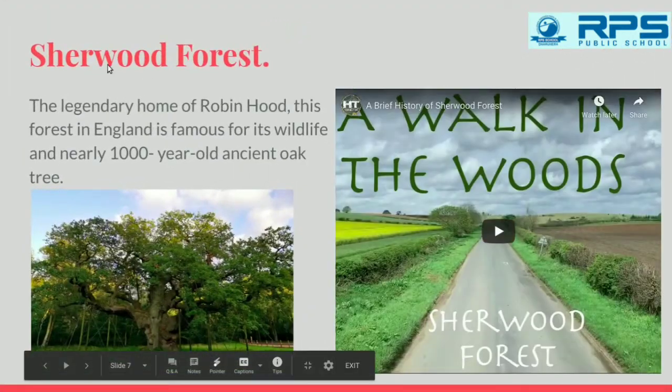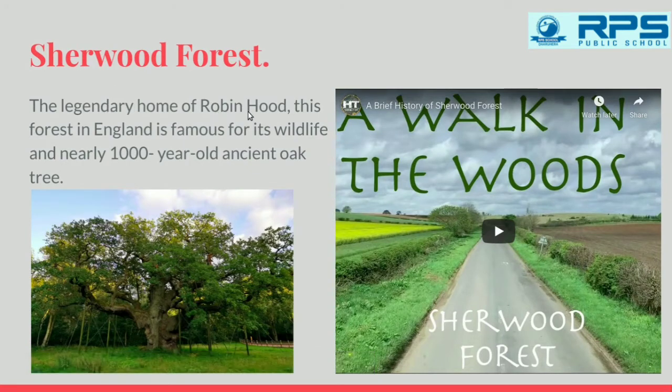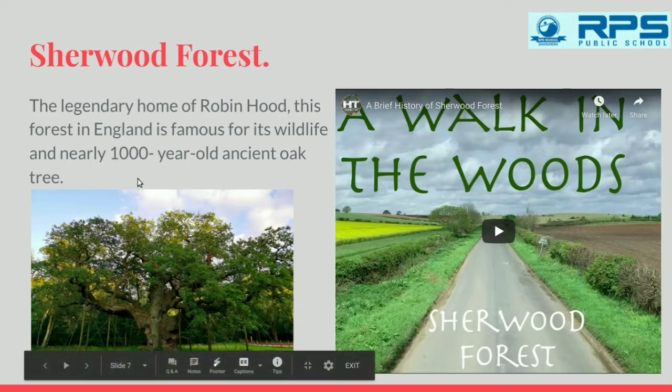Now we come to Sherwood Forest, the legendary home of Robin Hood. This forest in England is famous for its wildlife and nearly 1000-year-old ancient oak tree. Children, this is a famous novel, and Robin Hood is the character of that famous novel. He used to live in this forest according to that novel. So this is the legendary home.